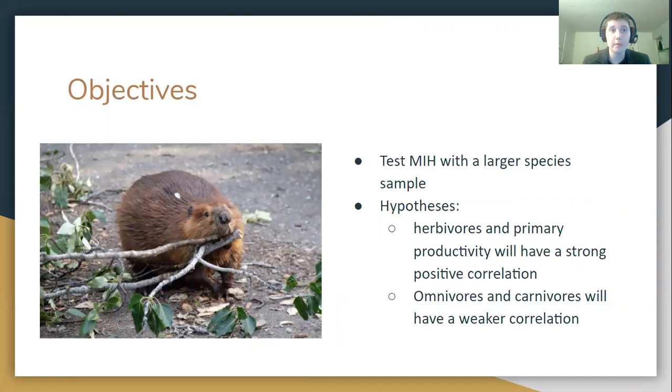Our objective for our experiment was to test the more individuals hypothesis with mammals as a larger sample study group, as previous studies had only really looked at invertebrates and birds. We had two main hypotheses for our study. The first was that the relationship between primary productivity and herbivores will have a strong positive correlation. This is because they have the most direct reliance and effect on vegetation. Our second hypothesis was that the relationship between omnivores and carnivores and primary productivity will be present, but at a weaker correlation.